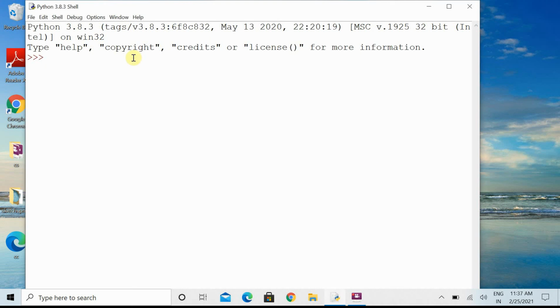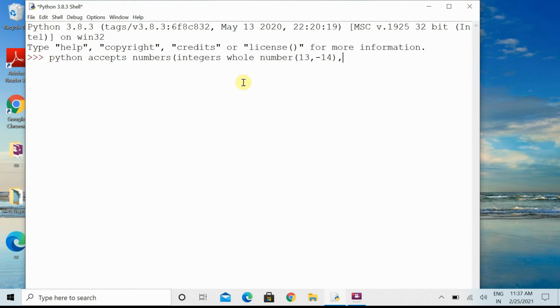Let's see what the different types of values are that Python accepts. Normally, the Python environment accepts numbers in the form of integers. Integers means whole numbers without any fraction part. That means 13 or minus 14. All these values are in the form of whole numbers.